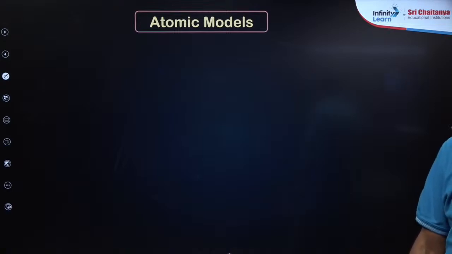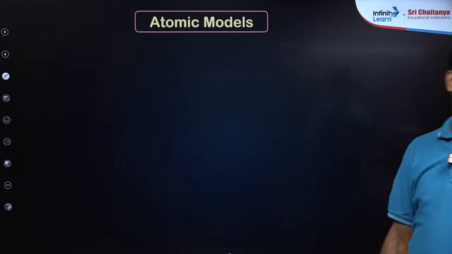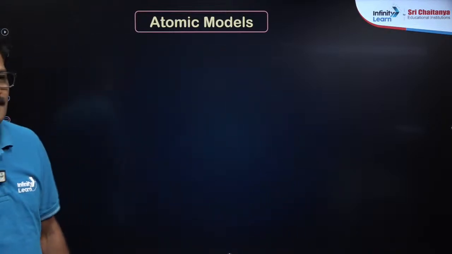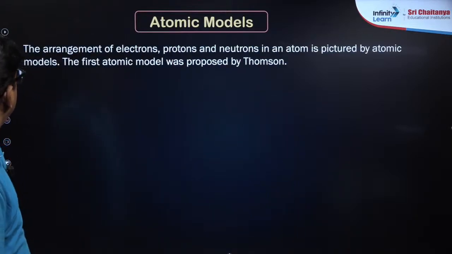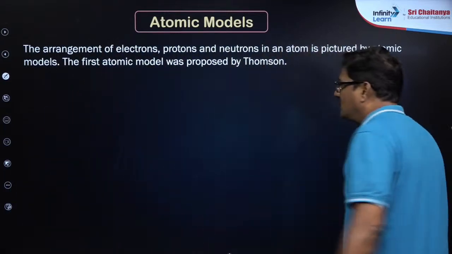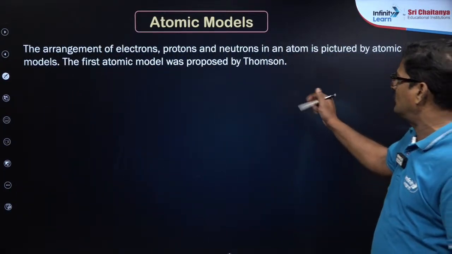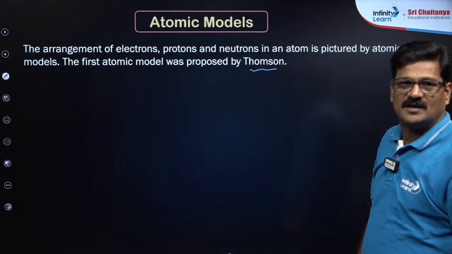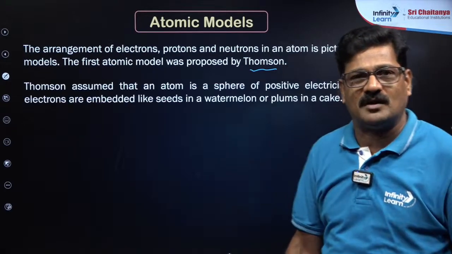So atomic models, yes, you need not have to retract the messages, just रहने दो, कोई problem नहीं. Okay, so first the arrangement of the electrons, protons and neutrons in an atom is pictured by atomic models. The first atomic model was given by J.J. Thomson. J.J. Thomson क्या बोला? It is a plum pudding model and watermelon model.